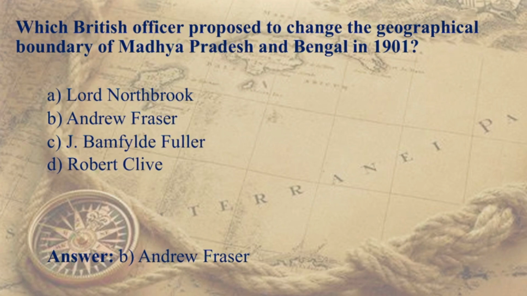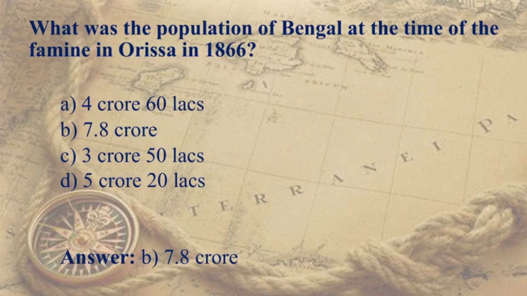Which British officer proposed to change the geographical boundary of Madhya Pradesh and Bengal in 1901? It is Andrew Fraser. What was the population of Bengal at the time of famine in Odisha in 1866? It was 7.8 crore.